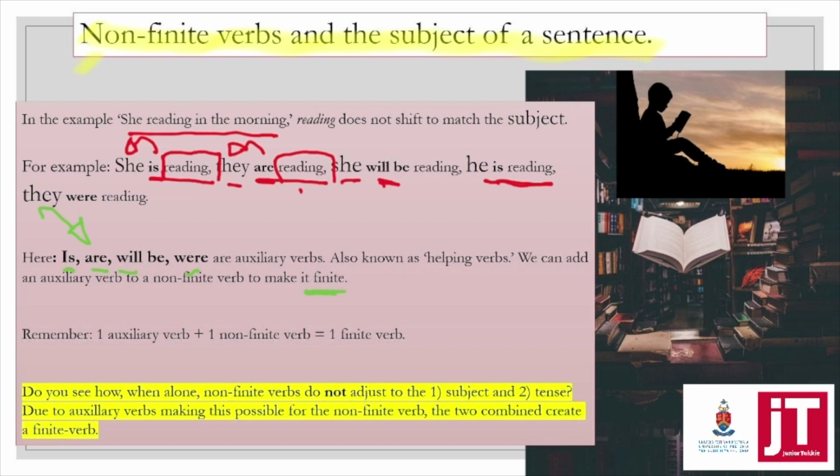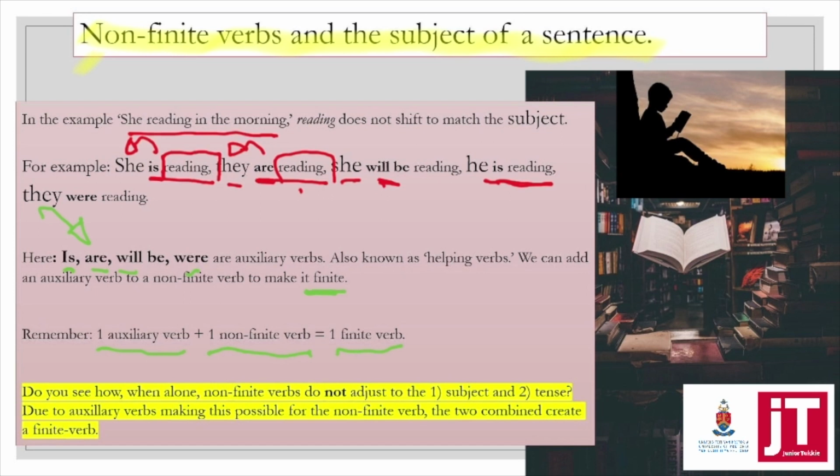So you've got flour, you've got eggs, and together you make a cake. That's basically the idea. So basically, one auxiliary verb plus one non-finite verb equals a finite verb. And that is why it's so important in a test